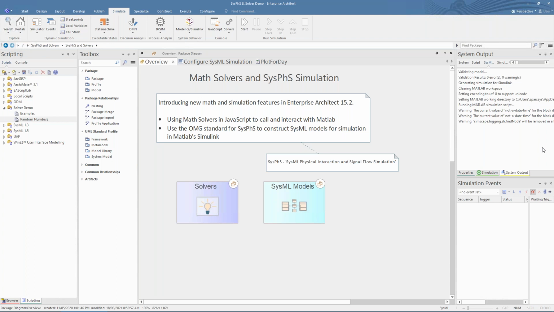Thanks, Stephen. That was really great. It was great to see how easy it is to get that integration happening. So what I would like to do is share a compare editions page, because one of the questions that's come through from Dean was, do you need to download an MDG technology for this to work? And what edition of Enterprise Architect is required to run simulation? So perhaps you could speak about that and maybe the simulation tab in Enterprise Architect, Stephen.